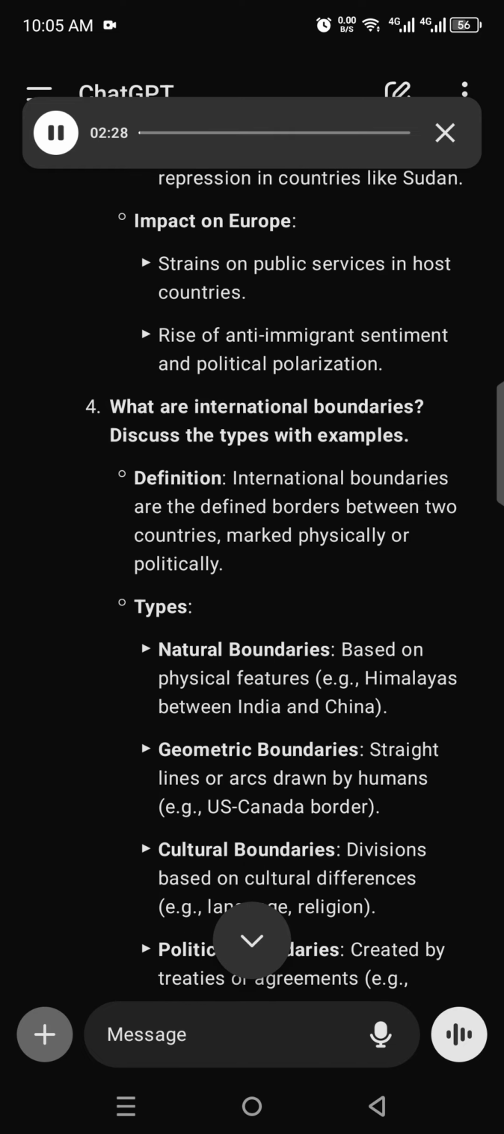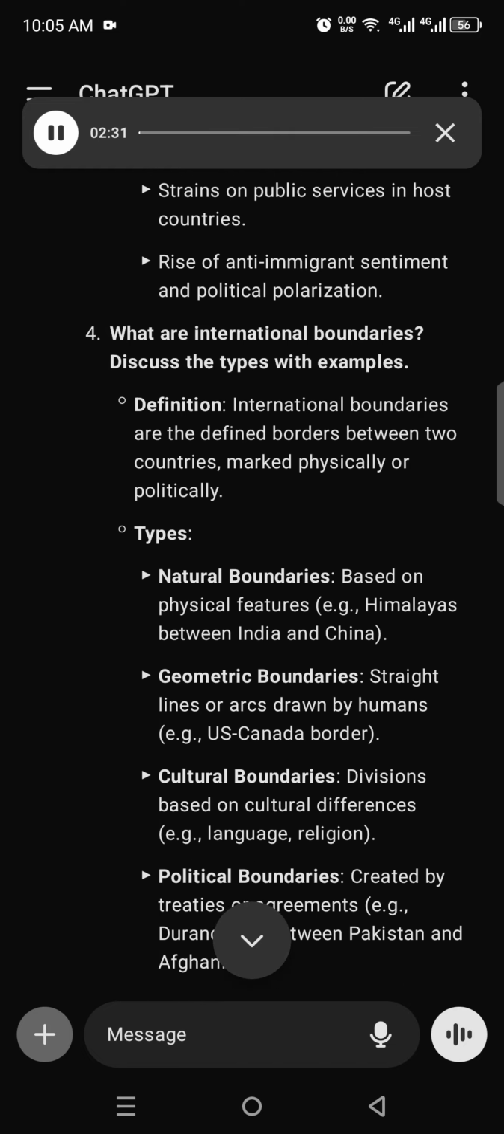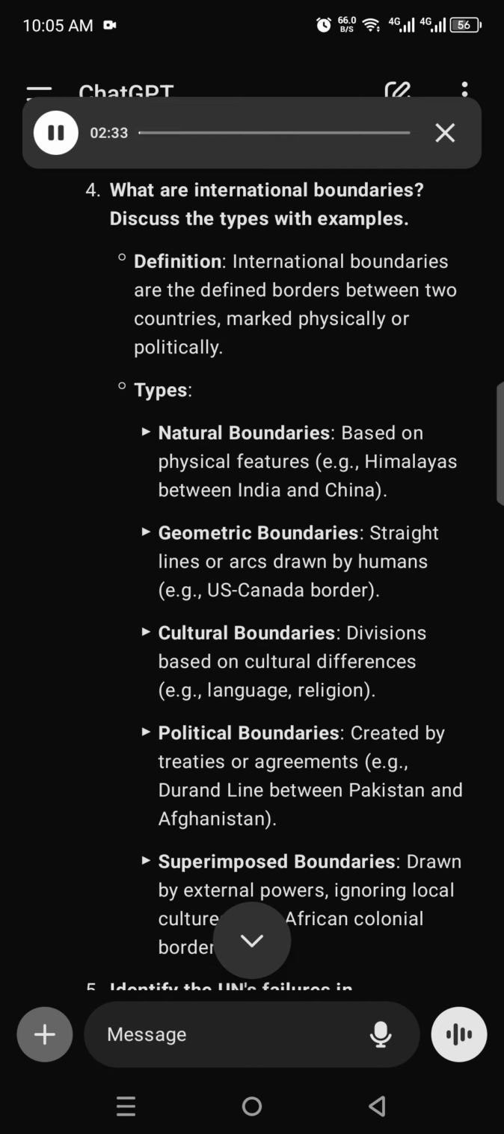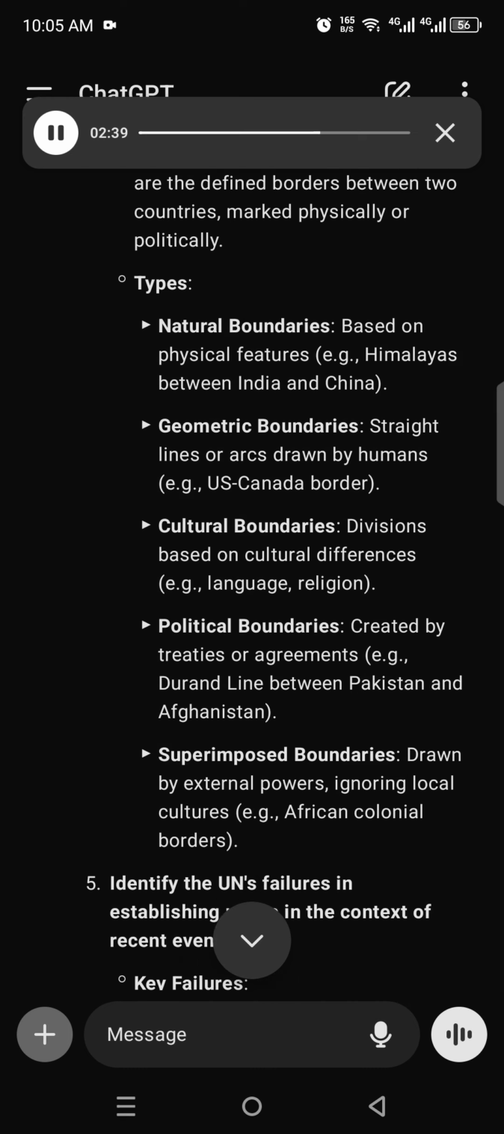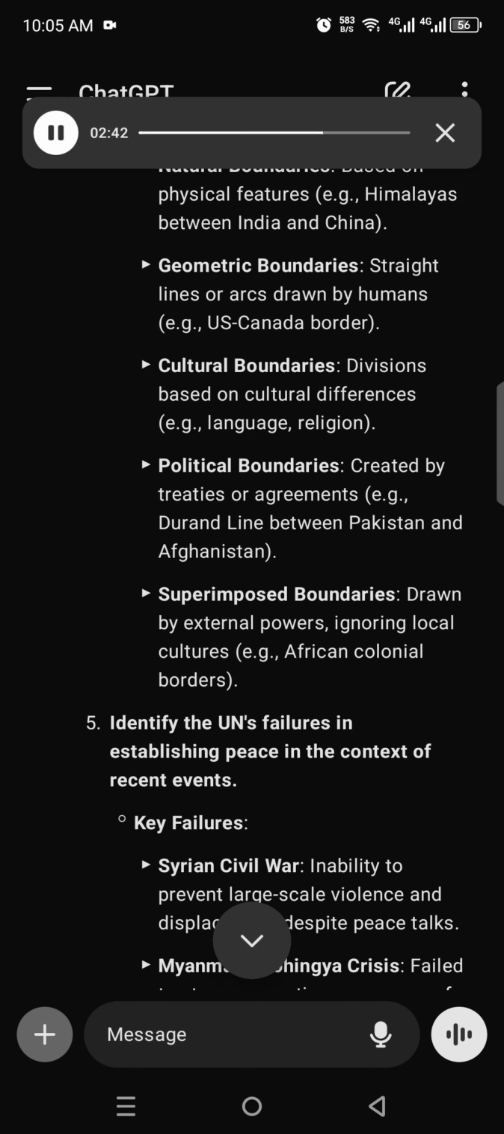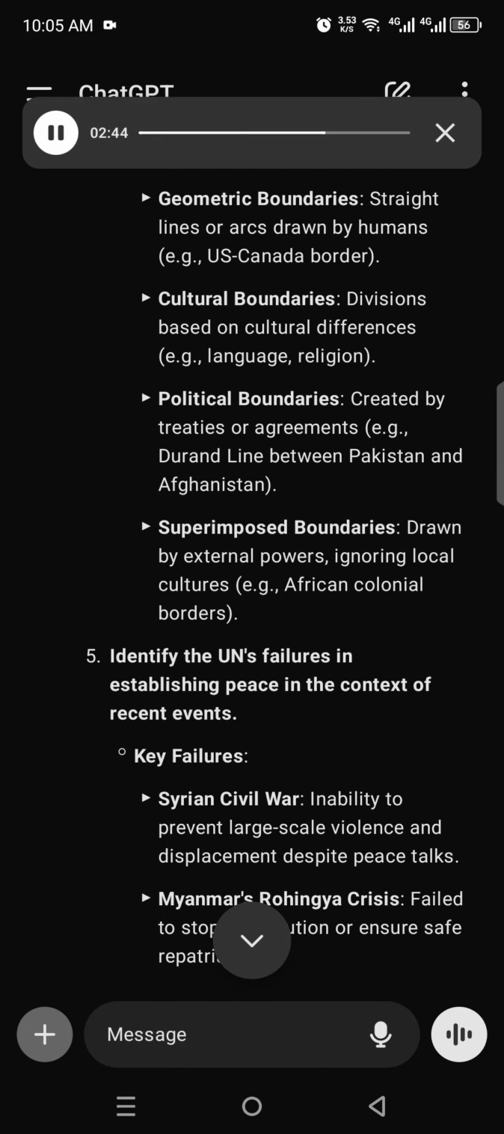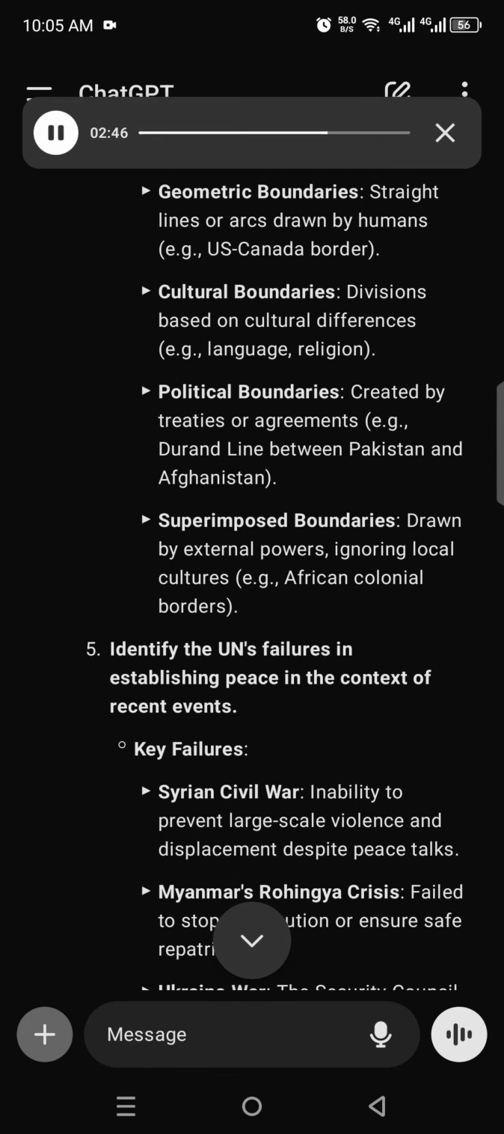4. What are international boundaries? Discuss the types with examples. Definition. International boundaries are the defined borders between 2 countries, marked physically or politically. Types. Natural boundaries, based on physical features, e.g. Himalayas between India and China.